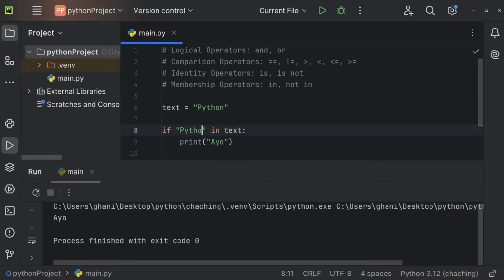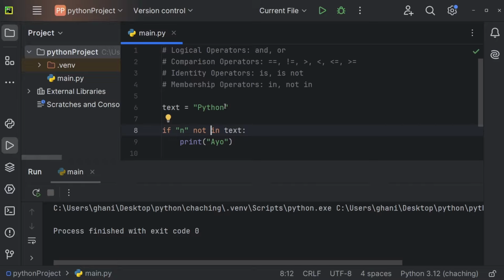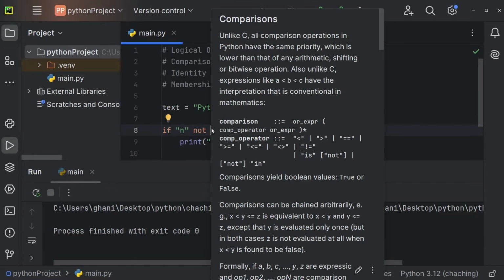And we could also check if only the letter N is in our text. So this here would work as well. And we can just reverse this by saying not in. And now we will not get ayo because N in fact is in Python. So if you check for N not being in text, you will get false because it is in text.